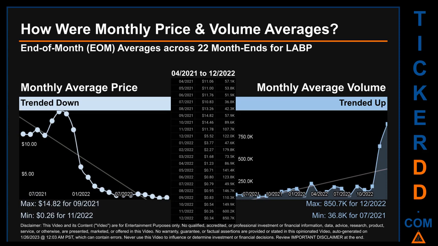The maximum end of month average price was $14.82 for 09/2021 while the minimum was 26 cents for 11/2020. Looking at volume, 12/2020 and 07/2021 respectively saw the highest and lowest monthly average volume at 850.7 thousand and 36.8 thousand.